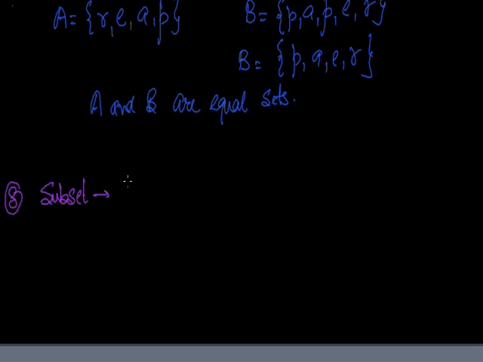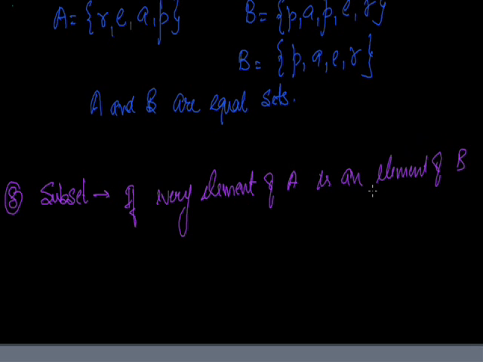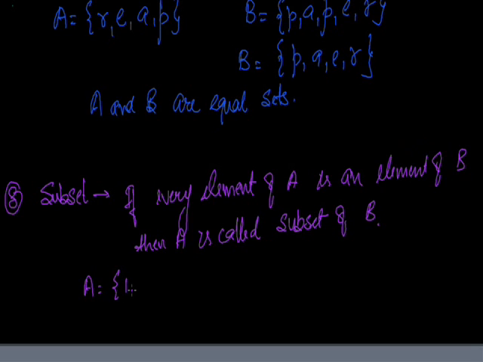Let's move to the next, the eighth one, that is subset. What is a subset? Let us suppose A and B are two sets. If every element of A is an element of B, that is, those elements of A are also in B, then A is called a subset of B. Like I have a set A as 1, 2, 3 and set B as 1, 2, 3, 4 and 5.